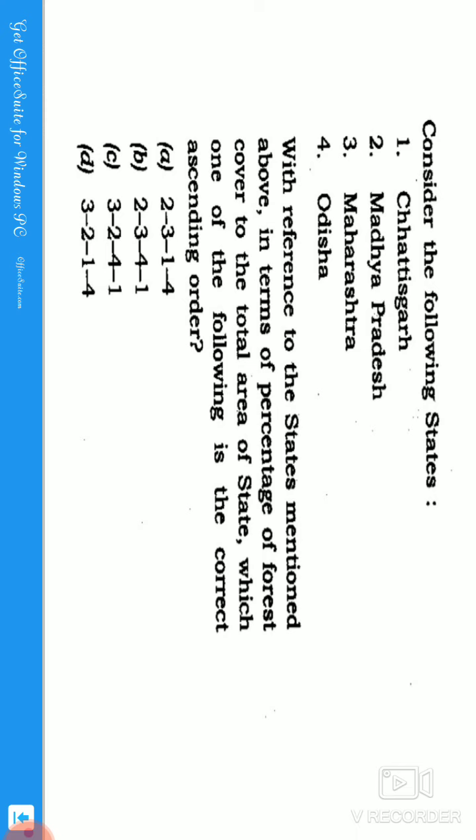So if you see the ascending order, first we have Maharashtra, that is 3, next Madhya Pradesh, 2, then 4, that is Odisha, and Chhattisgarh. Why? Because Chhattisgarh is a small state but has good forest cover, guys. So it has more forest cover, and this will come at the last. So the correct answer is 3241: Maharashtra, Madhya Pradesh, Odisha and Chhattisgarh, option C.